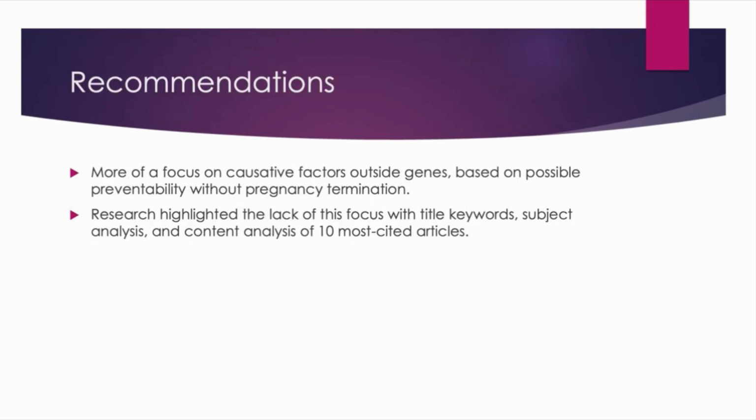A research article highlighted this lack of focus with title, keyword, subject analysis, and content analysis of the 10 most cited articles.